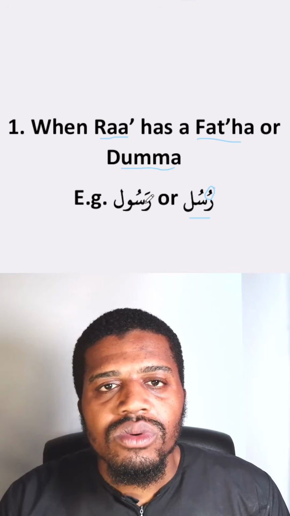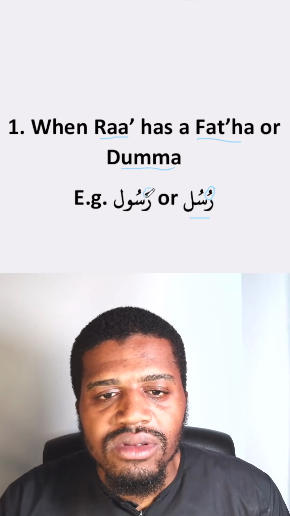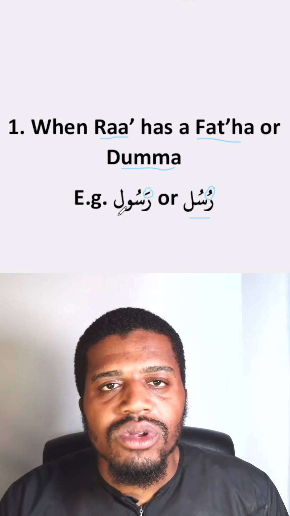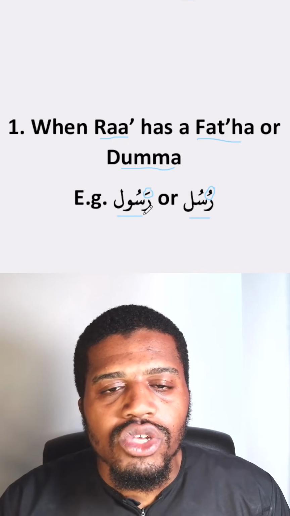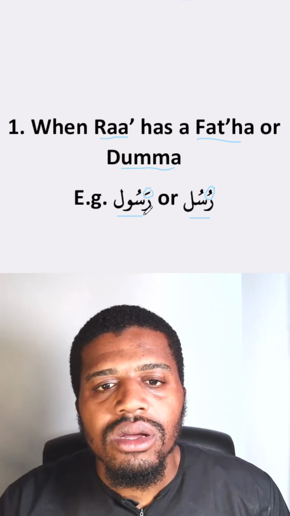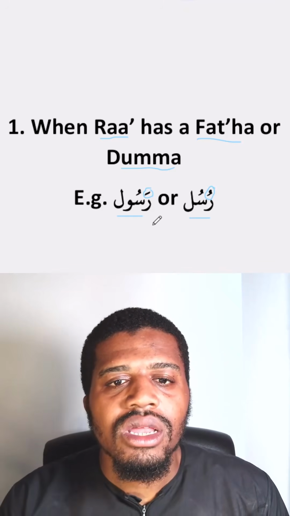The second example is when we have a fatha on top of the ra. We're going to pronounce ra strong. Rasulun. Rasulun mubin. Ra. Okay, we're not going to say ra.